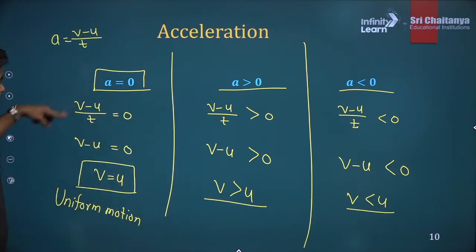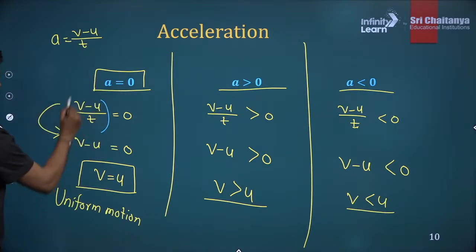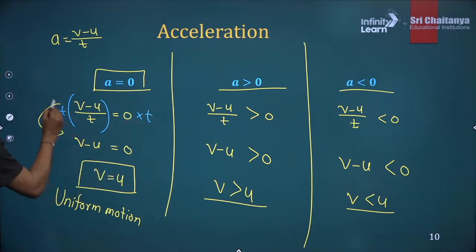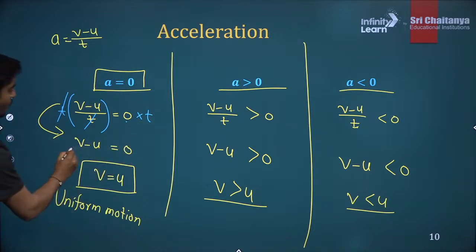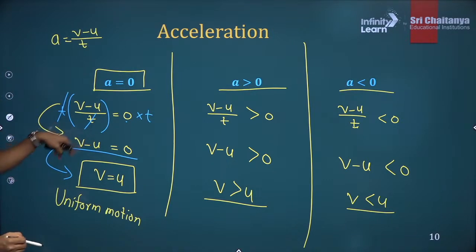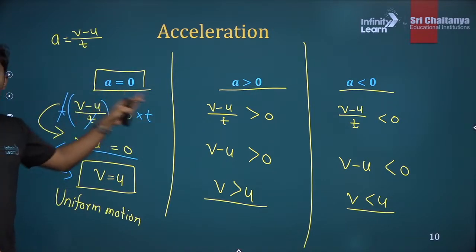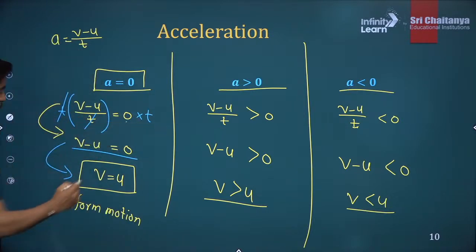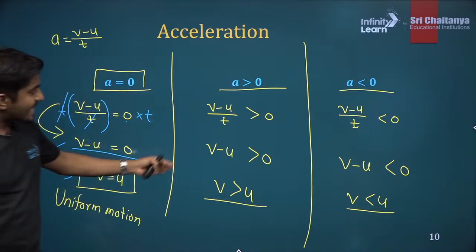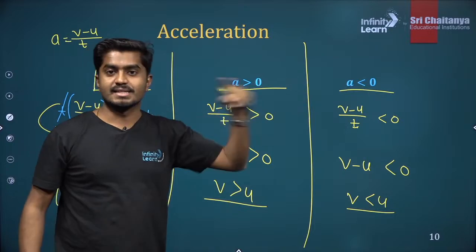You didn't get the second step? Which step you didn't get, Rudraksh? Here from this to this, you understood? Multiply both sides, left side and right side, by time. So this t will get cancelled out, and 0 multiplied by time is 0 only, right? So from here, how did you get this step? This minus u, you take it to the other side. When you take the minus u to the other side, the sign will change. This minus u became plus u. So that is why v is equal to u. And exactly the same thing I have done to both these cases. Clear?